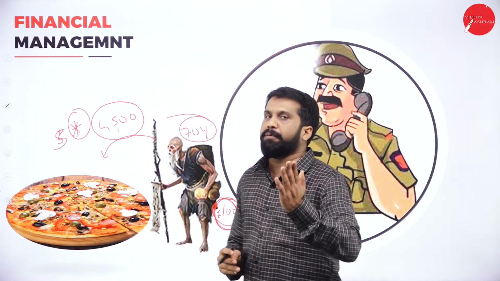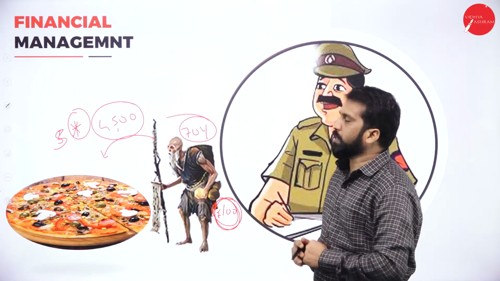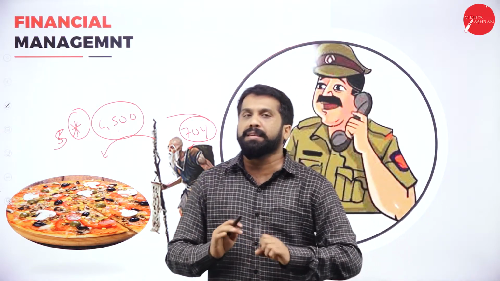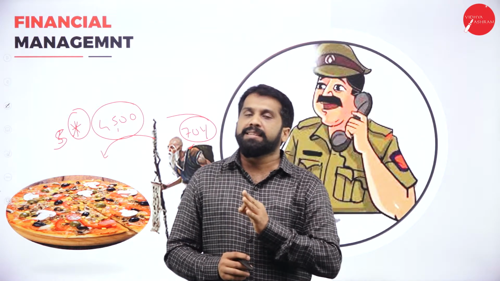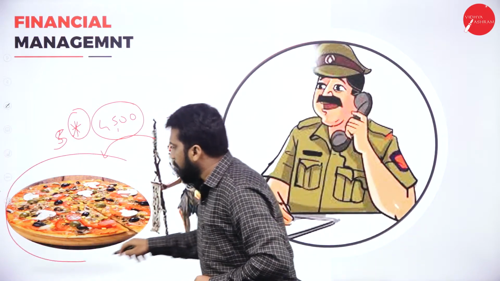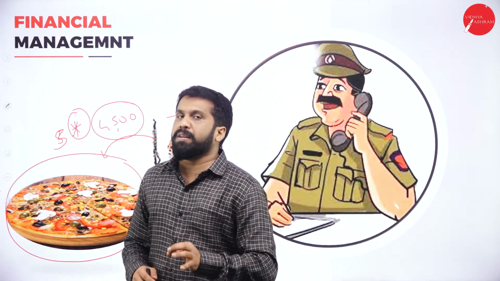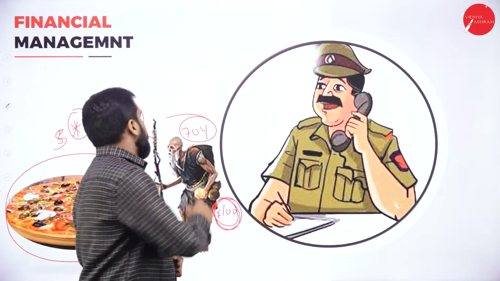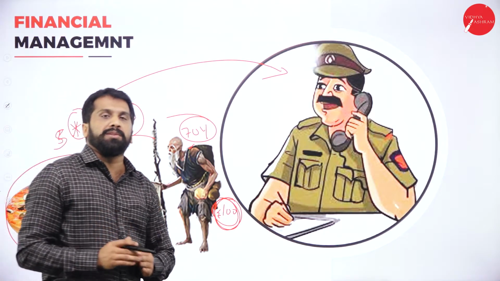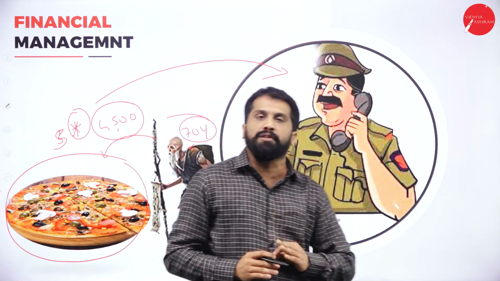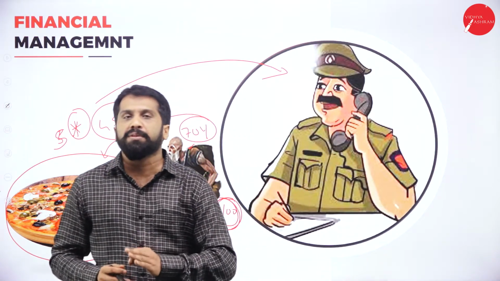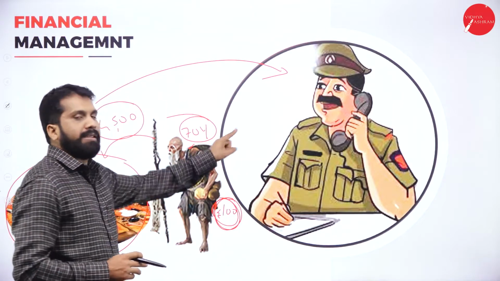The waiter came with the bill. The bill is around 4,500. With a smile, he said, I don't have money. Suddenly, what will the hotel people do? The hotel manager called the policeman. There is a beggar. He had enough food. The bill is 4,500 and he is saying that he doesn't have money. Please come and take him.